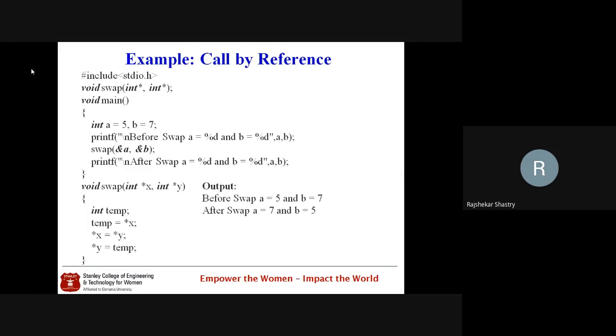But it is not a rule that every time we have to go for call by reference, because call by reference means the pointer concepts have to be clear. Sometimes we go for multi-level pointers also, that is pointer to pointer. If you go into data structures, you'll come to know that for a few data structures, while implementing, we have to use two-level pointers. If you are strong enough, you can easily handle that. Otherwise, when you are not expecting the local variables of one function to be modified by some other function, there is no need to go for call by reference. Call by value is quite enough. So that's about call by value and call by reference.